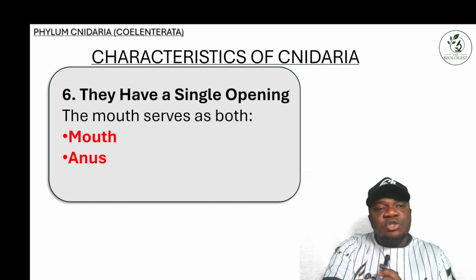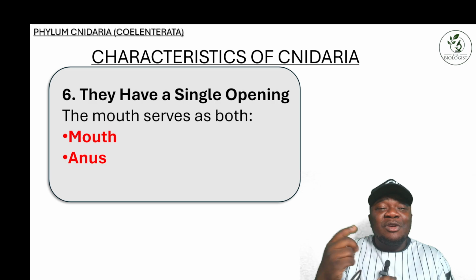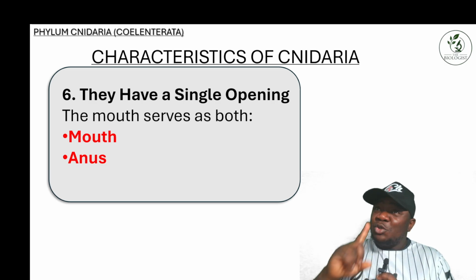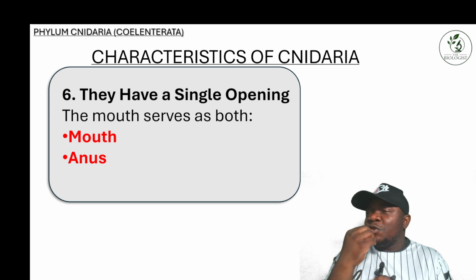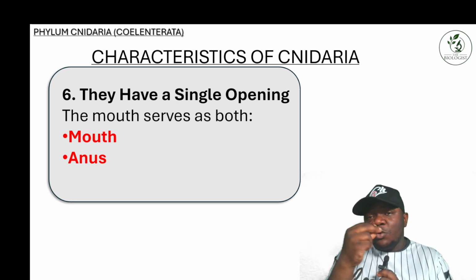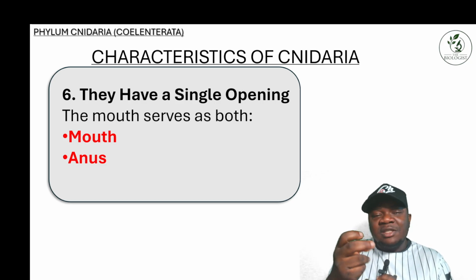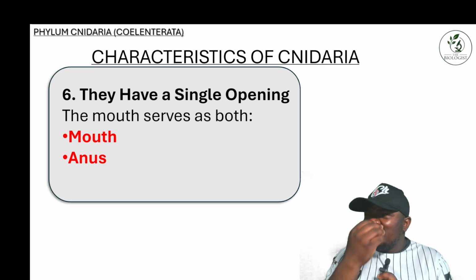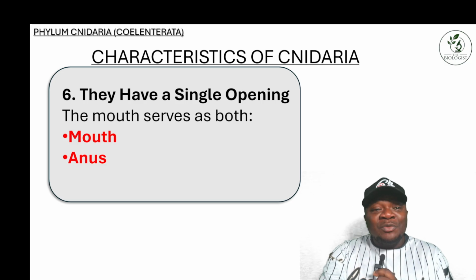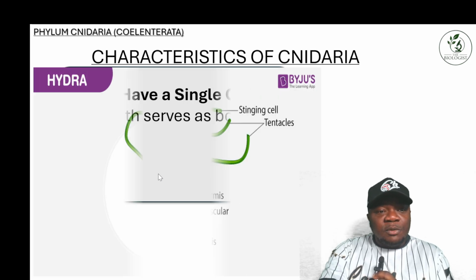All right, so they have a single opening, and this opening serves as both the mouth and the anus. Just imagine if we humans had just one opening, our mouth. We don't have an anus, for example. Then we would use our mouth for eating and digesting, and our waste product would come from our mouth. Again, just imagine how disgusting that would be. So this one opening serves for both the mouth and the anus.